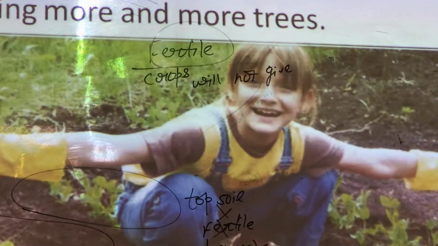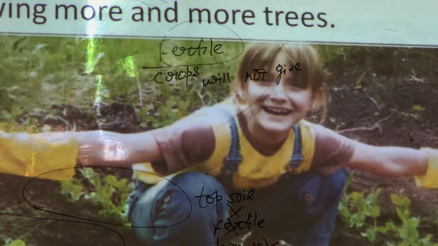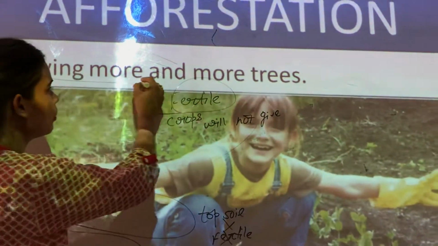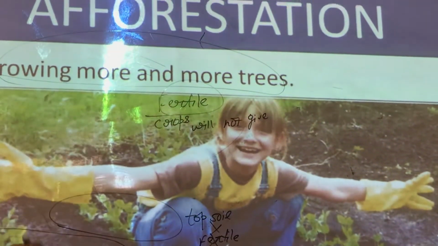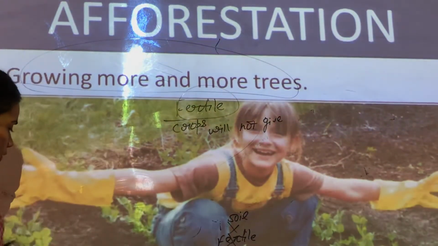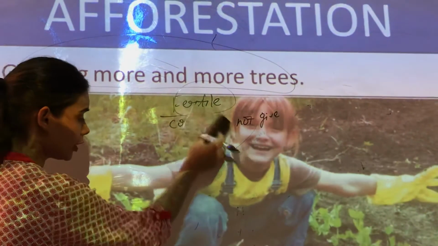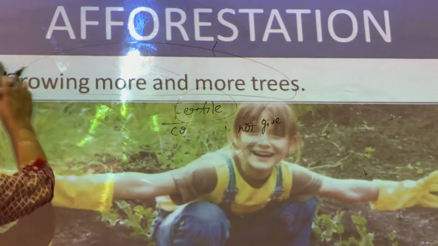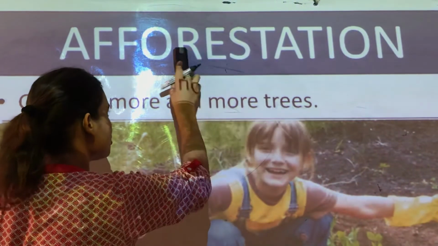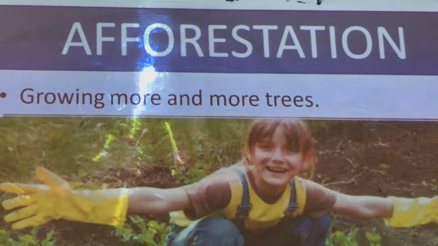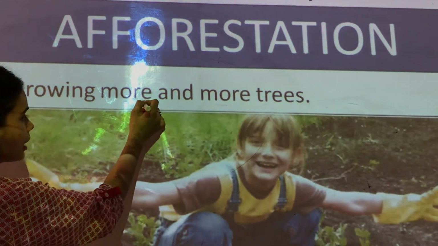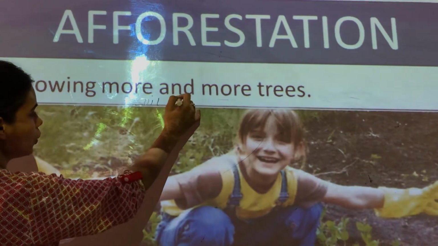Now how can we protect the soil? The very simple and easiest way is by growing more and more trees. Children, if you grow more and more trees, the planet Earth will be very happy, because by growing more trees, we are not only protecting the natural resource soil, but we are also making our earth clean and green. So by growing more and more trees, we can prevent soil erosion.